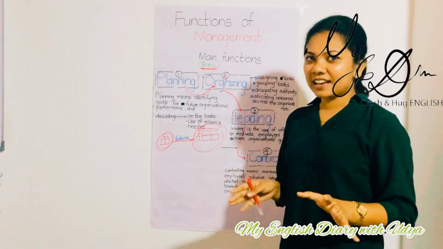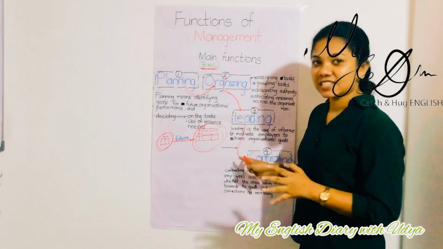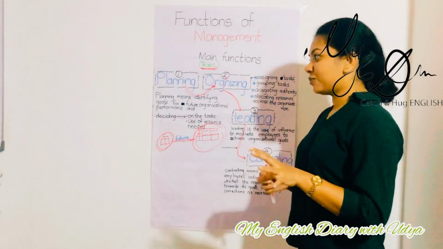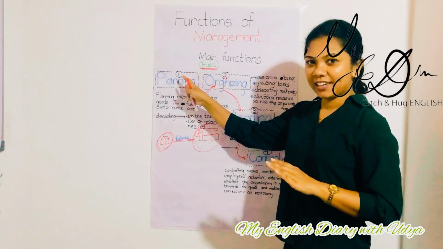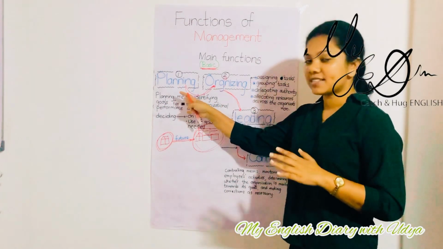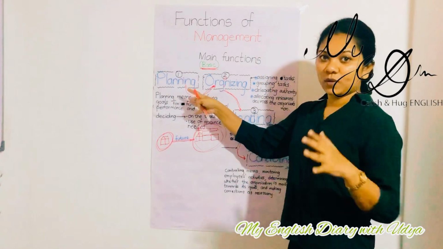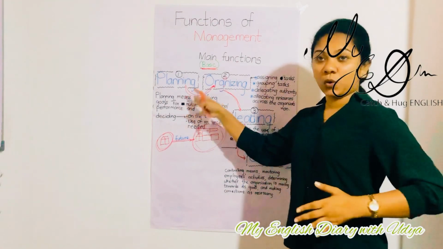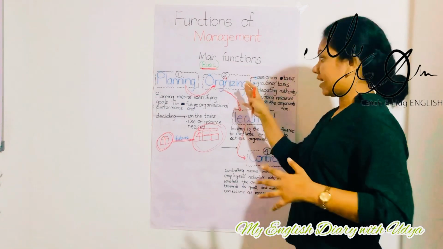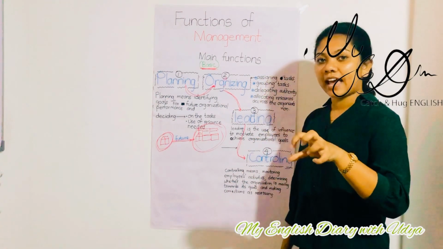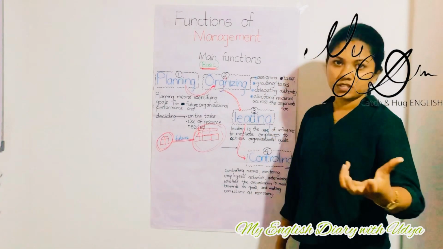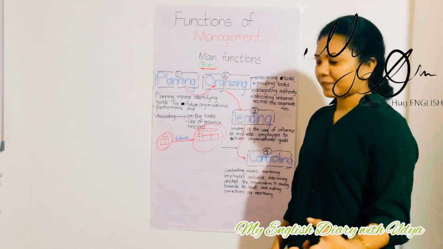So this is our last function, which is controlling. What is that? Controlling. First of all, we have planned already. We have stated organizational goals and decided tasks. So what are the resources that we need? Next, we have organized already. What is that? We have assigned tasks and grouped the tasks, also allocating resources for the organizational goals.